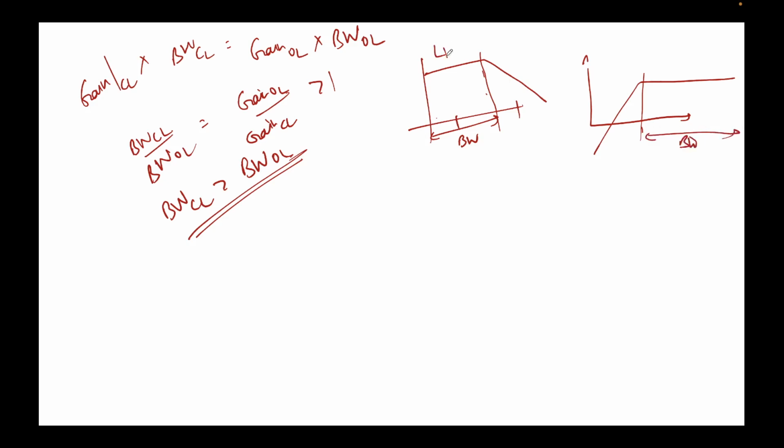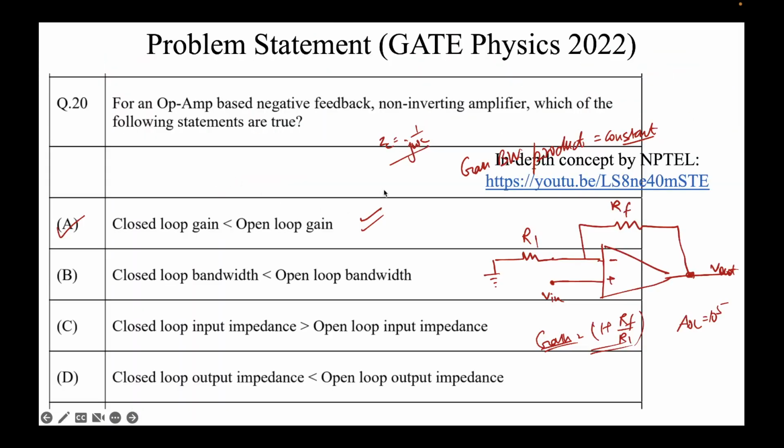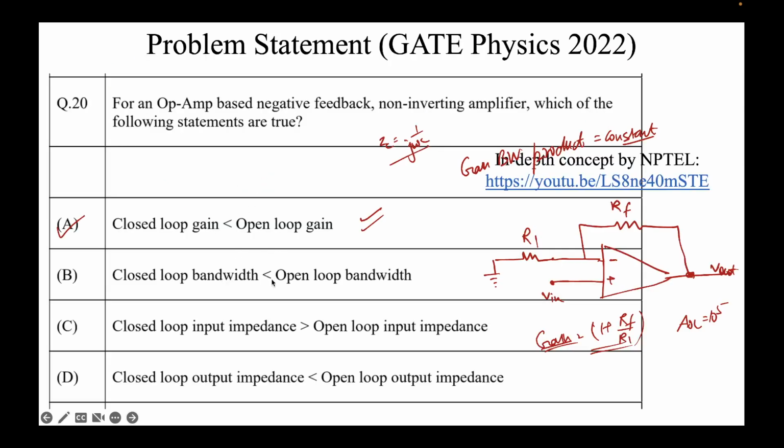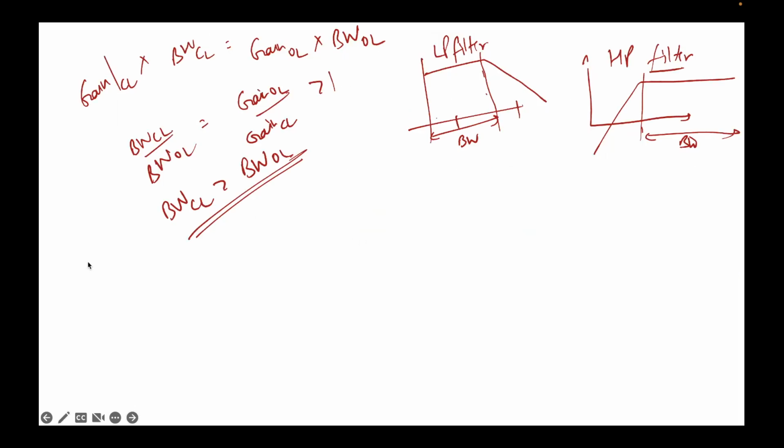So this is for the low pass filter, and this is for the high pass filter. We talked about these two things. So what we saw was that closed loop bandwidth is higher than open loop bandwidth. So this statement is wrong, the sign is wrong, so this option is incorrect.